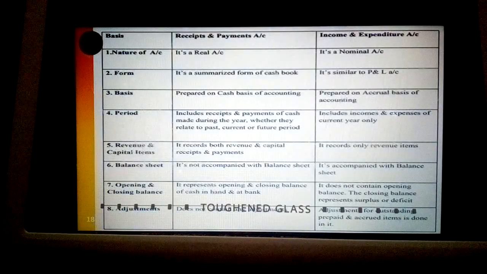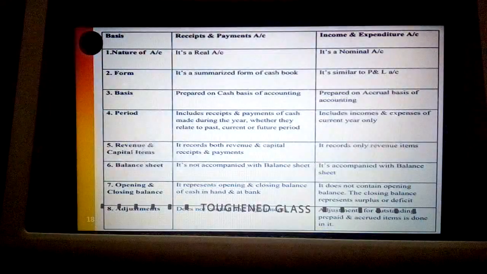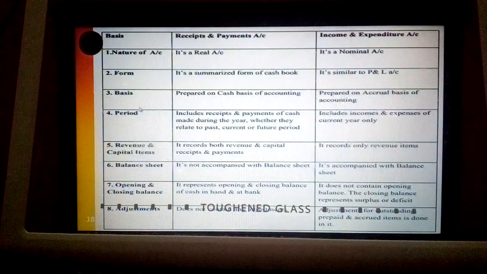In case of income and expenditure account, it is prepared on an accrual basis. That means if there is an outstanding amount, that means rent needs to be received but is not yet received, that amount is also recorded here. That is called accrual basis.